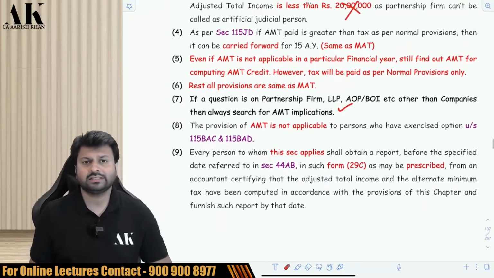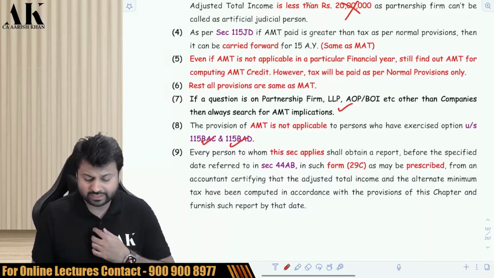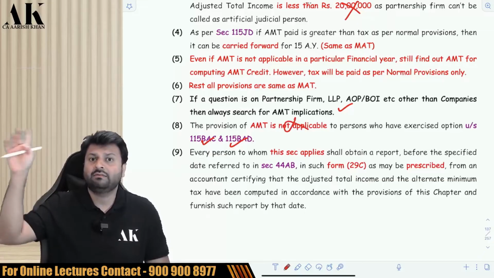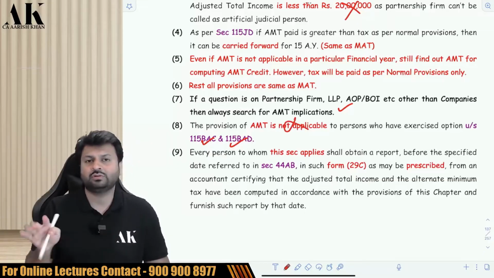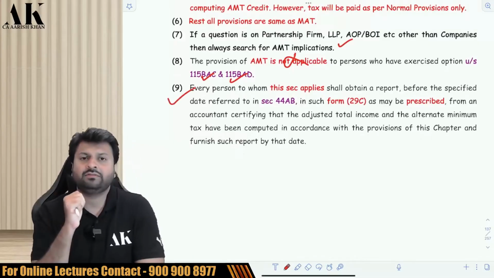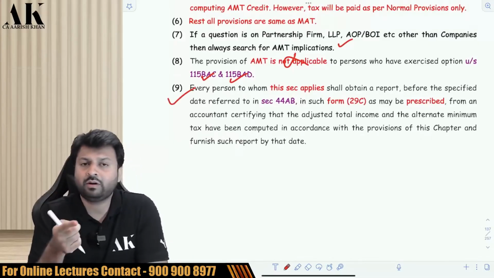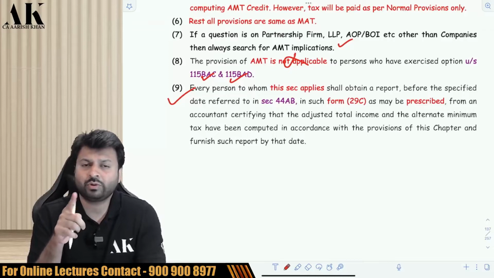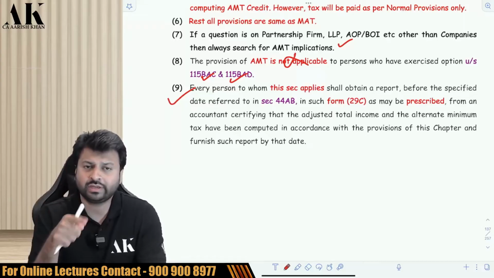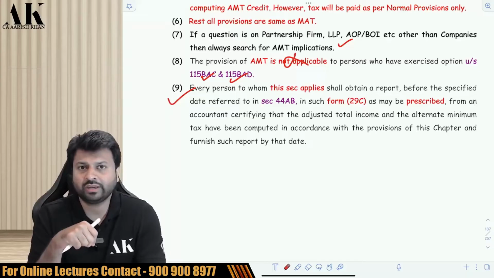Okay. Now, assessees opting for 115BAC and 115BAD are not liable for AMT, the way assessees opting for 115BAA and BAB were not liable for MAT. Same way here also there is no liability of AMT on these assessees. Last but not least, assessees opting for AMT have to file Form 29C, certified by a chartered accountant that adjusted total income has been computed properly, and it has to be filed along with the tax audit. Okay, just check it once. This is a very simple but very important topic in the exam.